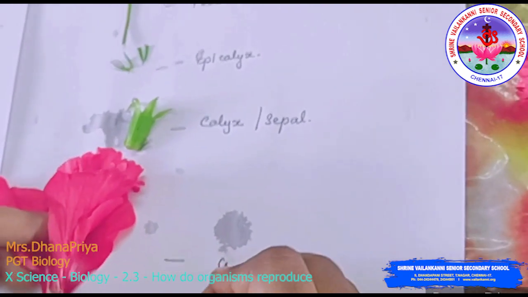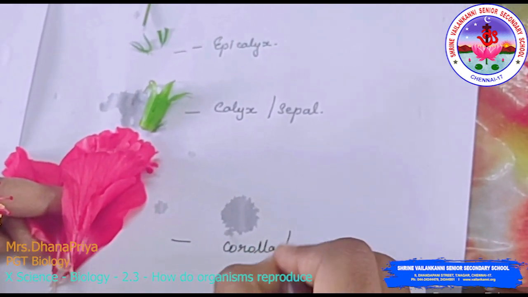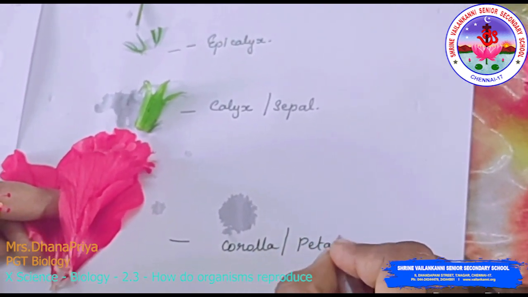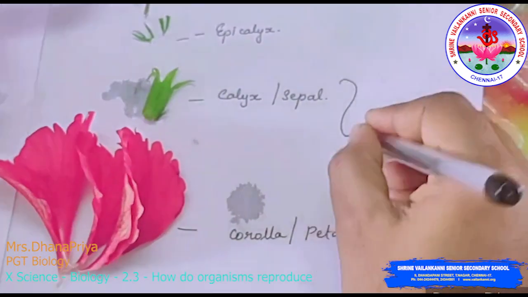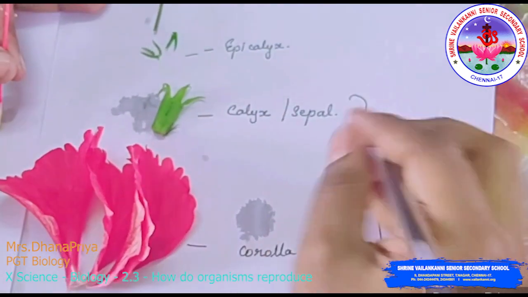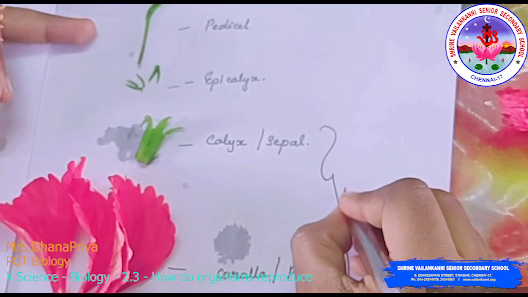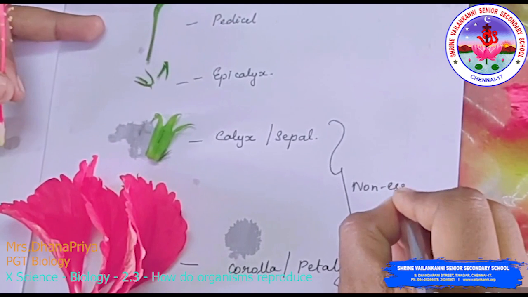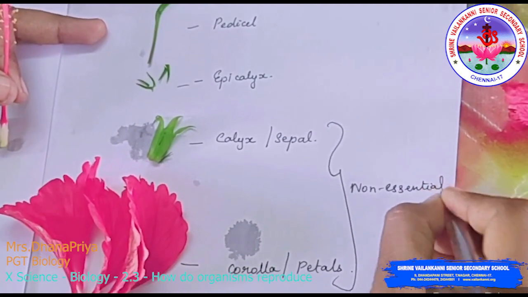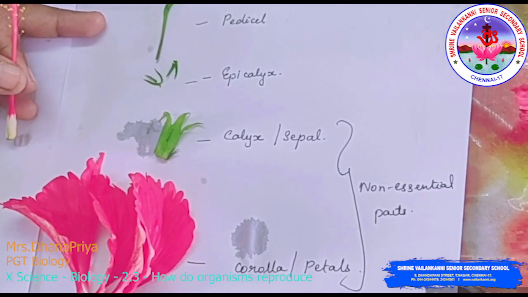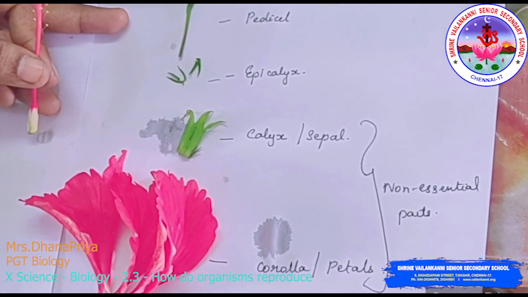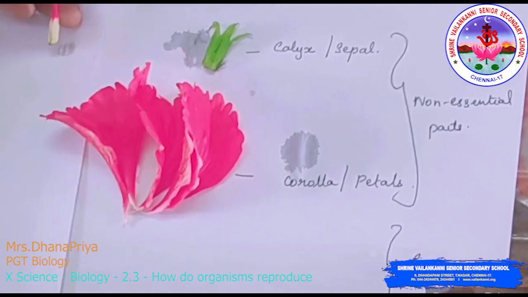So this is called the corolla, otherwise called petals. This calyx and corolla are commonly called the non-essential whorls, the non-essential part.